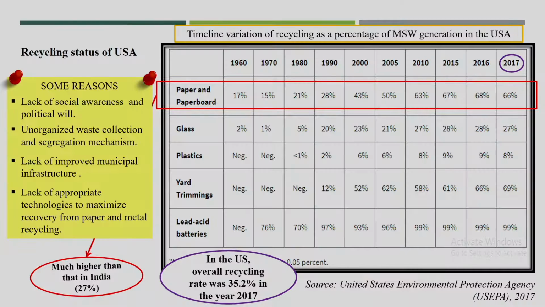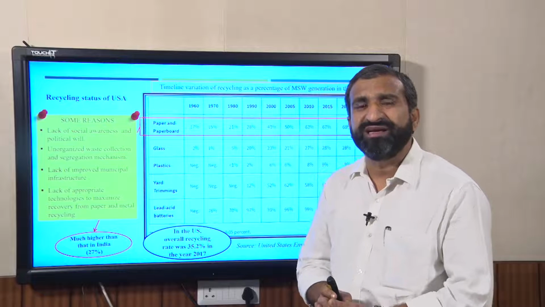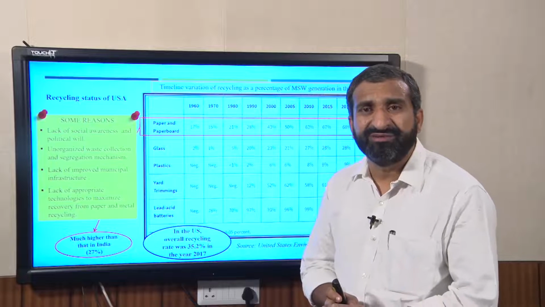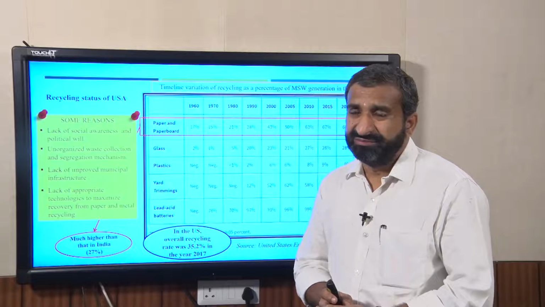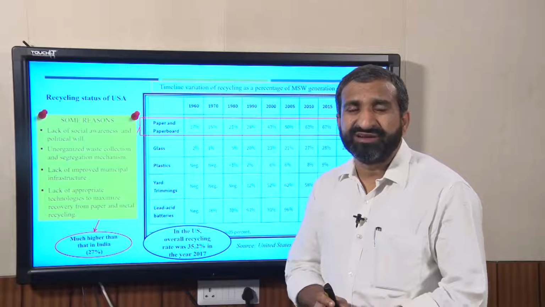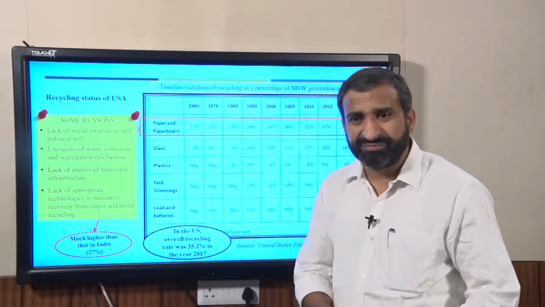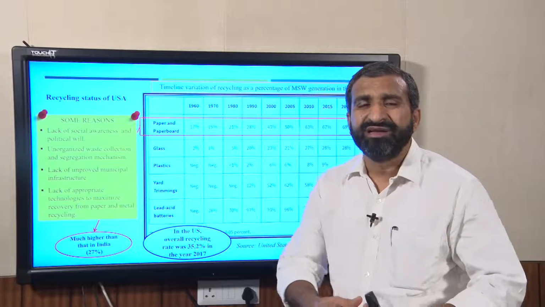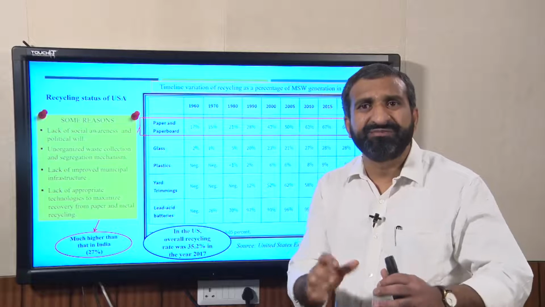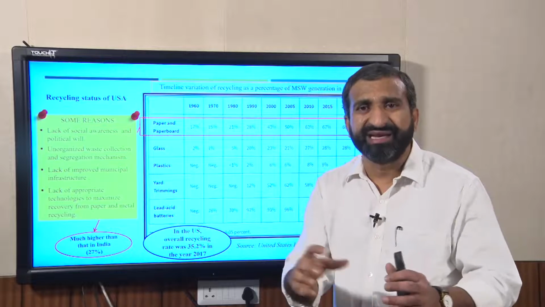Another is lack of improved municipal infrastructure. Now, you see that if you are proposing more recycling or treatment facilities at community level, obviously a lot of infrastructure is required. Why am I saying that infrastructure? Suppose at household level the residents are able to segregate the waste.